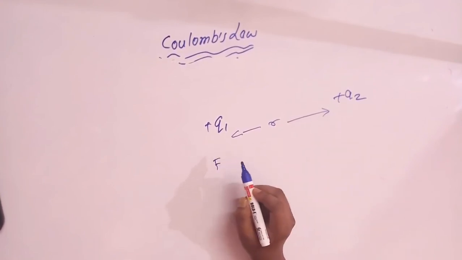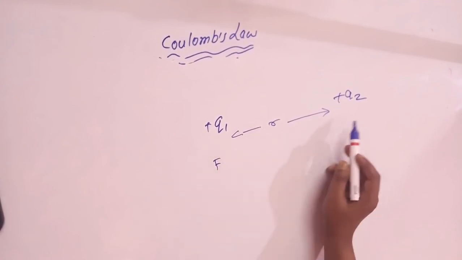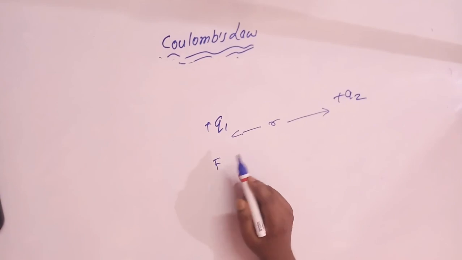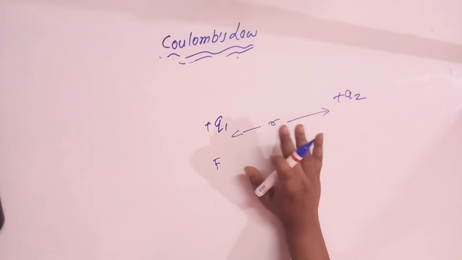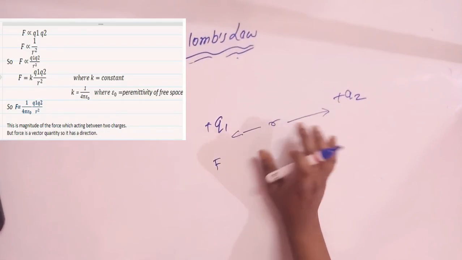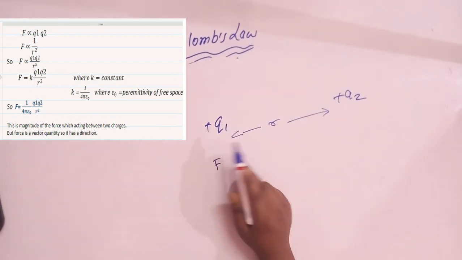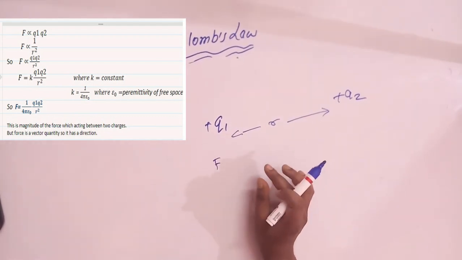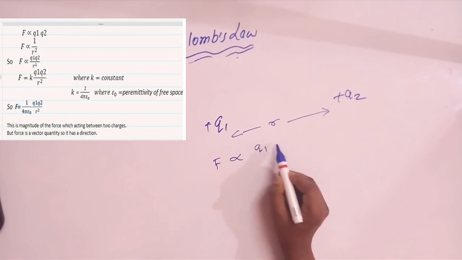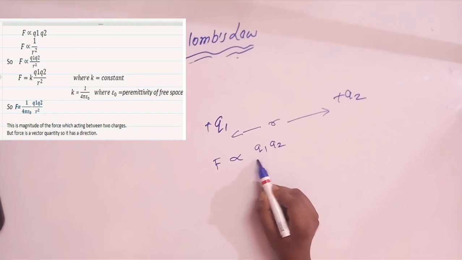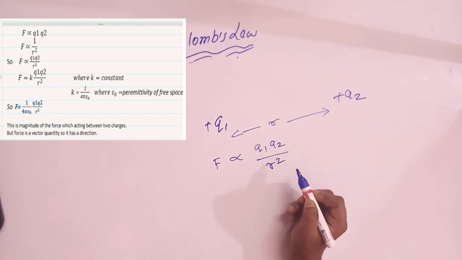We know from Coulomb's law that the force acting between them is repulsive in nature, because they are of the same nature, meaning they are like charges. The force is directly proportional to the product of their charges and inversely proportional to the square of the distance between them.